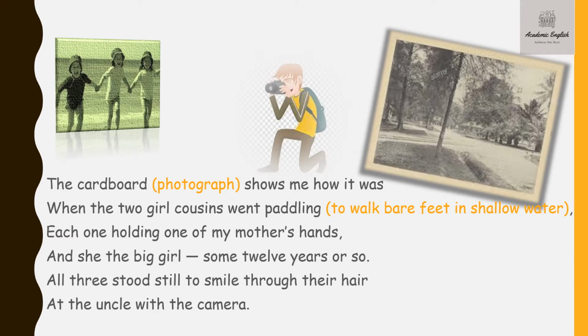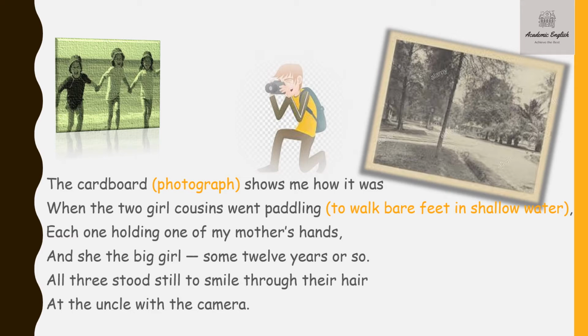And she the big girl, some 12 years or so, and the poet is telling that my mother is the big girl. That means she is the elder one, and the poet is assuming that her mother is 12 years or so when the photograph was taken.